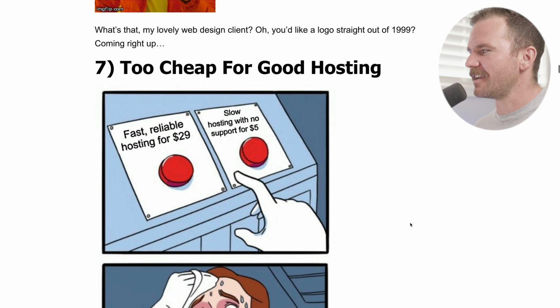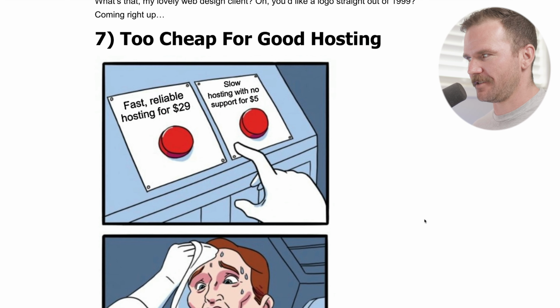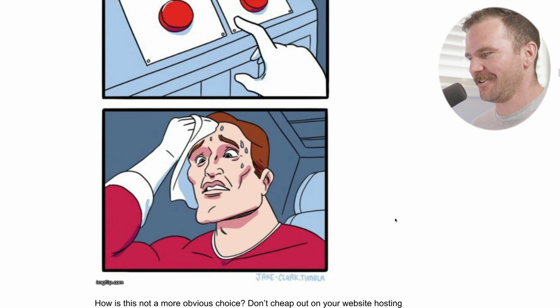Too cheap for good hosting. Fast, reliable hosting for $29, or slow hosting with no support for $5. Hard choice. Yeah, don't cheap out on website hosting.